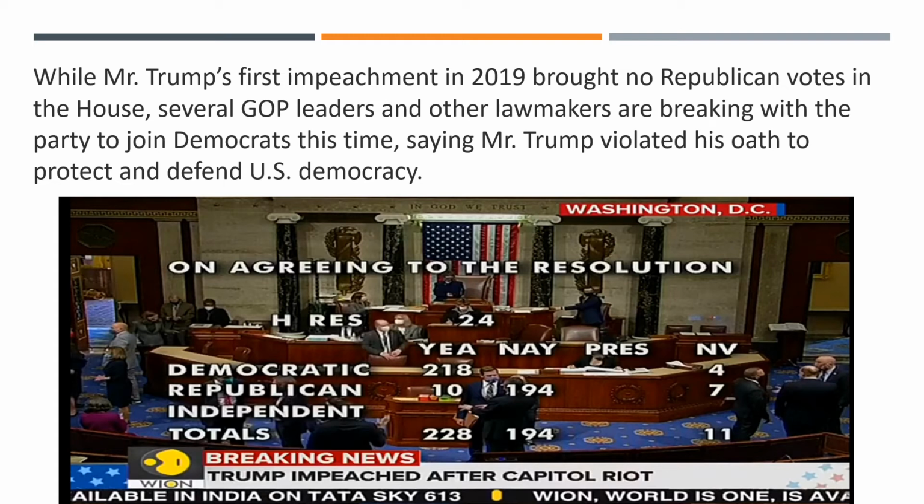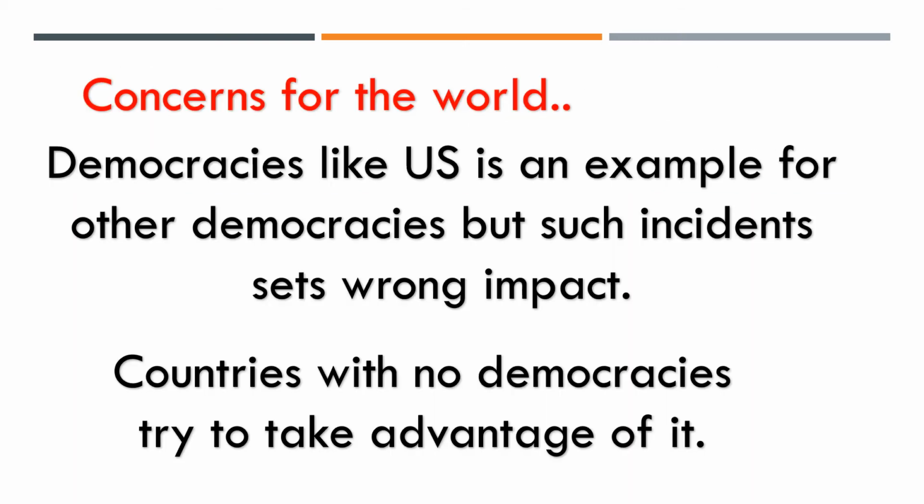But this time in the lower house, 10 Republicans voted in favor. In this image from WION, you can see the total voted in favor of the impeachment were 228, against it were 194, and 11 were not voting.